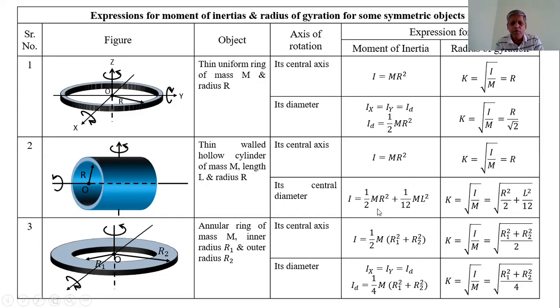This is the expression for the moment of inertia of the cylinder about its central diameter. How this formula is obtained is beyond the scope of this lecture, so only remember this formula. From this expression the radius of gyration can be found out as square root of I upon M, that is square root of R square by 2 plus L square by 12.